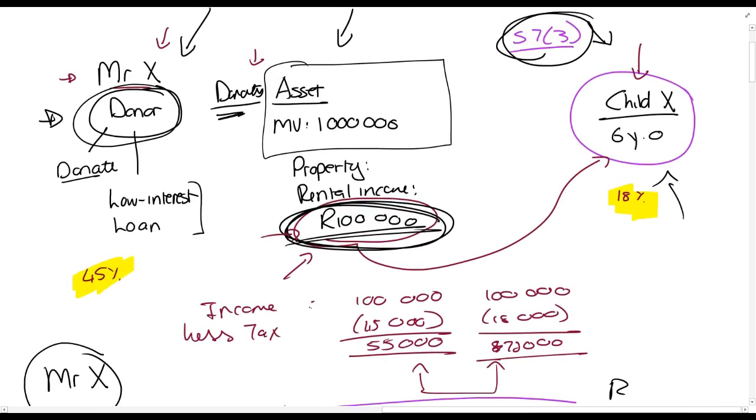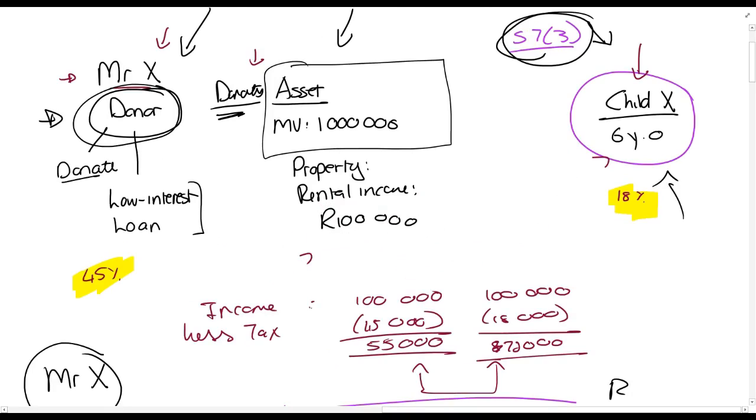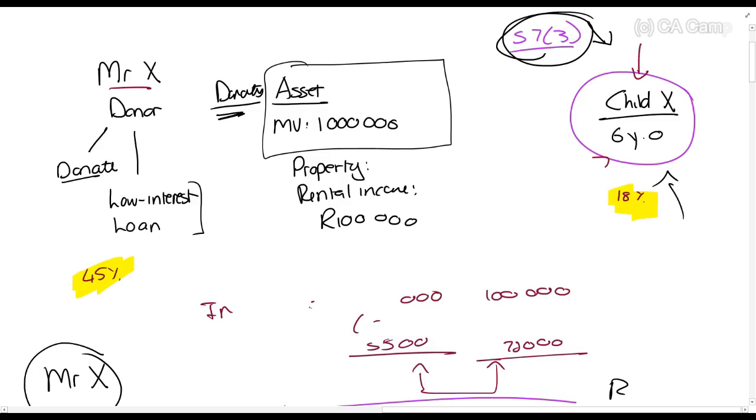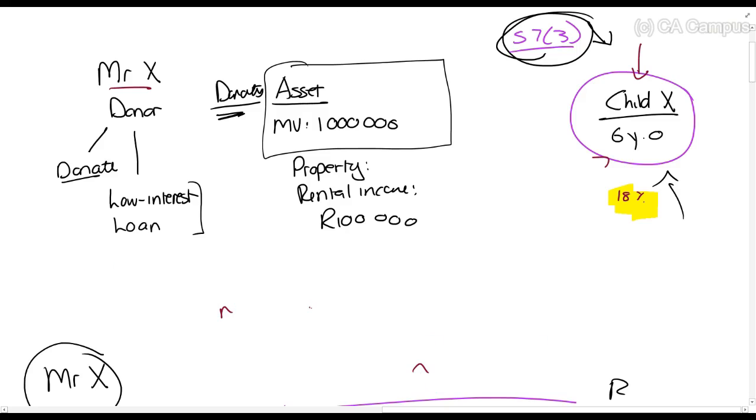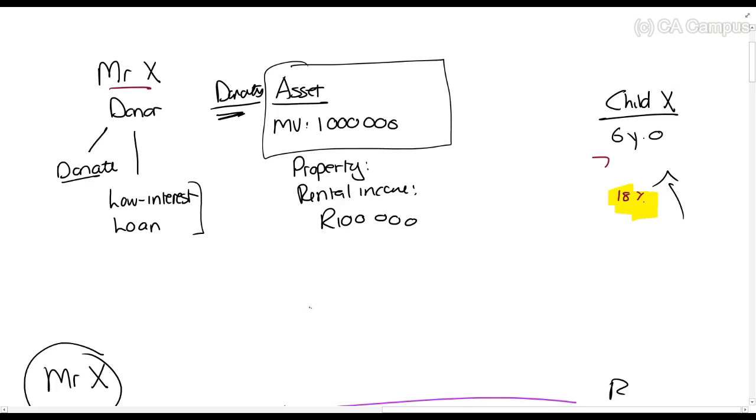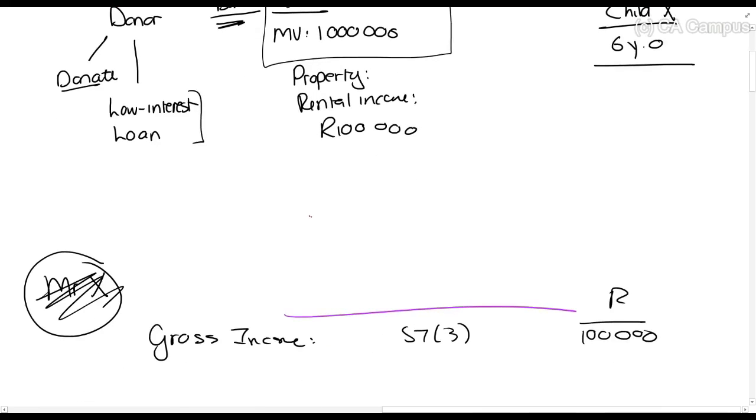Okay, so now just to give you a little bit of perspective, let's change this up here. Actually, I'm going to keep it like this scenario where Mr. X has donated an asset to Child X. We keep the same situation. However, for now, for some reason, just accept this please, Section 7 does not apply. So if Section 7 does not apply, then Child X receives the 100,000 rands, and it is not Mr. X that will be taxed, but Child X that will be taxed on the 100,000 rands.